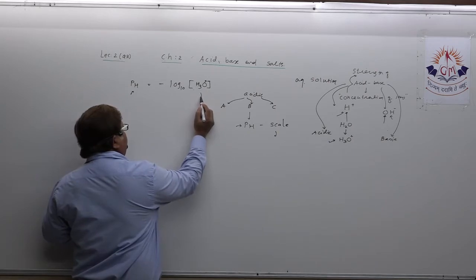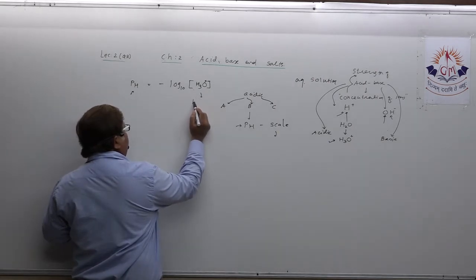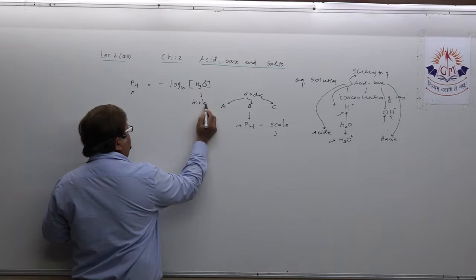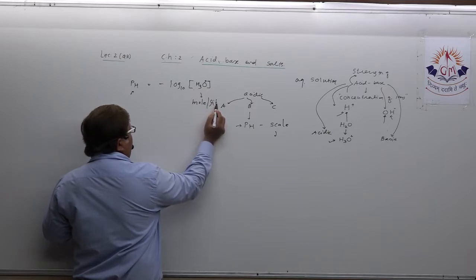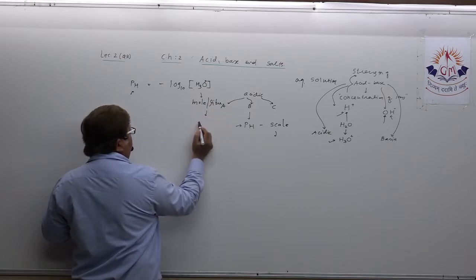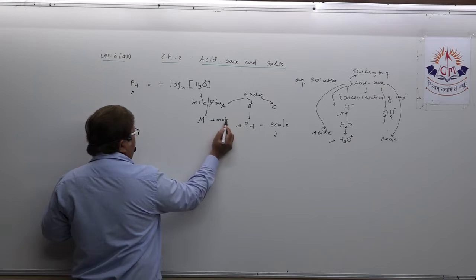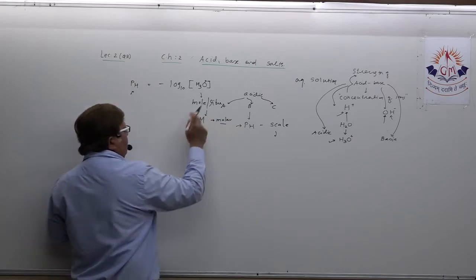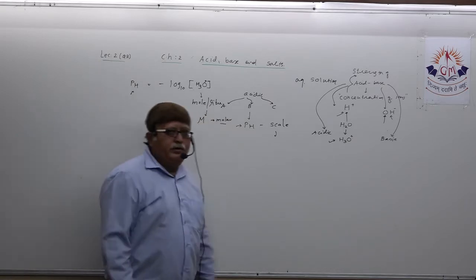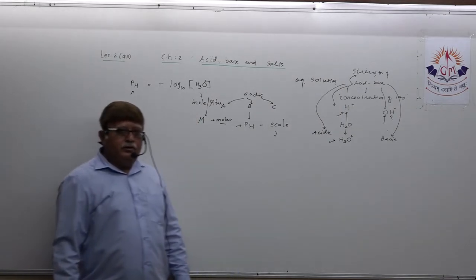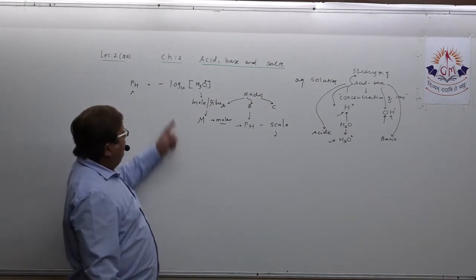Concentration is always measured in which unit? You have to write either mole per liter, or simply M. M can be spoken as molar. So either you say molar or you say mole per liter. Both are the exact unit.